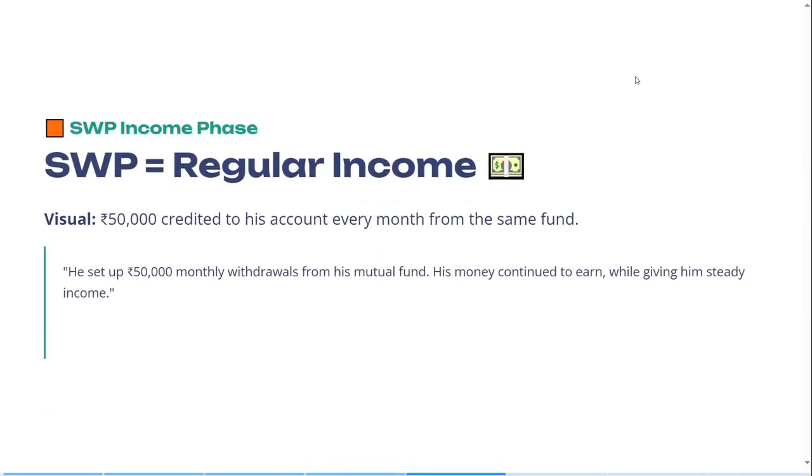He will be withdrawing 50,000 from his mutual fund every month. In this case, the fund which is already available in the mutual fund will keep on growing, and he will also get a regular income of 50,000 every month from that mutual fund. In this way, he is able to generate a regular income even after his retirement.